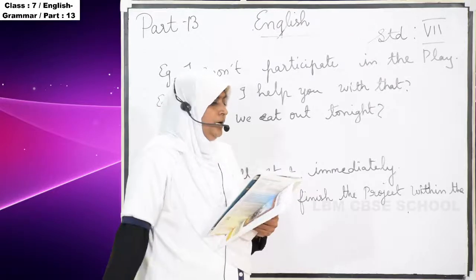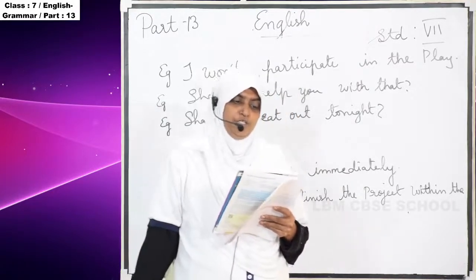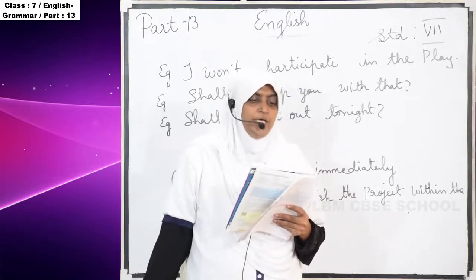And then with I in the interrogative form, to ask for advice or instructions. So what shall I do now? What shall I do now?